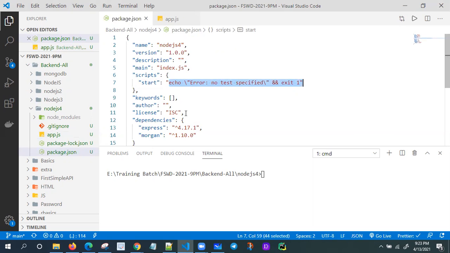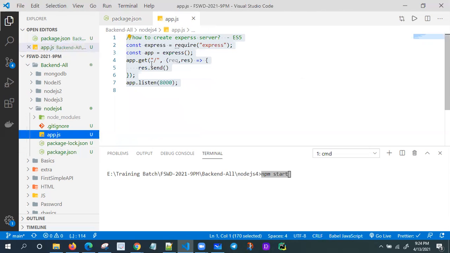So instead of node, I'm using nodemon. Already I installed the nodemon package at my global level. What is my file name? app.js. Okay, like this. Let me start the backend with npm start. If I click npm start, first it looks into the package.json file, scripts, and start. What is the start command here? nodemon app.js, nothing but running the app.js file.